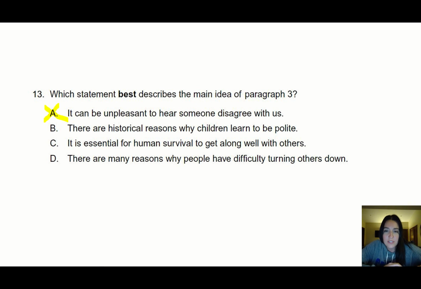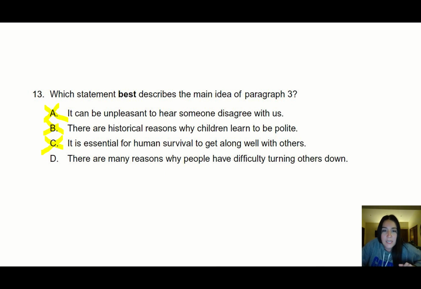B, there are historical reasons why children learn to be polite. We have one instance where it talks about historians pointing out agreeing with others, but it's not what our entire paragraph is mostly about. So I'm going to get rid of B. C, it is essential for human survival to get along well with others. This is true. Again, it was one thing that it brought up about our ancestors. For our ancestors, it was essential for human survival, but I don't know that this is the main idea of the paragraph, and also it isn't exactly relevant to us today. It was just speaking of our ancestors.